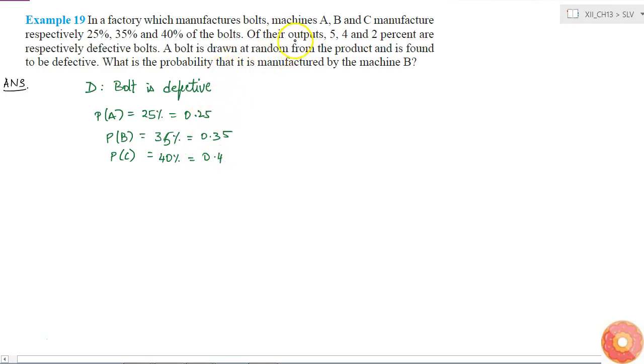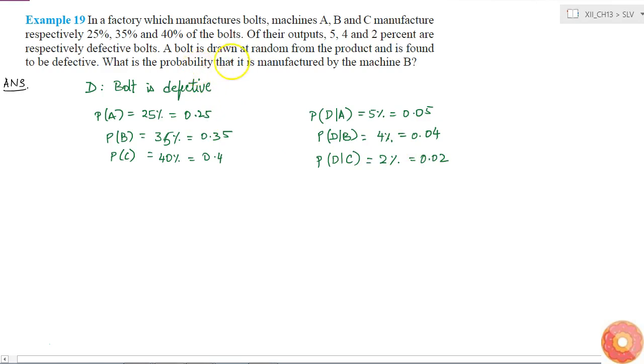Okay, and we are also given that of their output of machines A, B and C, 5%, 4% and 2% are respectively defective bolts. That means probability of getting a defective bolt from machine A is 5%, which is 0.05, and probability of getting a defective bolt from machine B is 4%, which is 0.04, and probability of getting a defective bolt from machine C is 2%, which is 0.02.